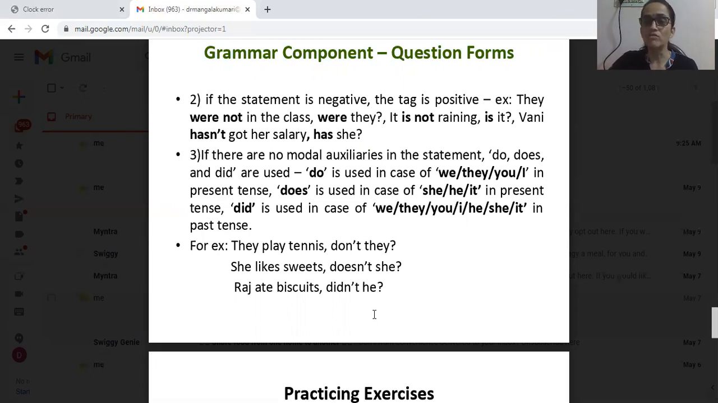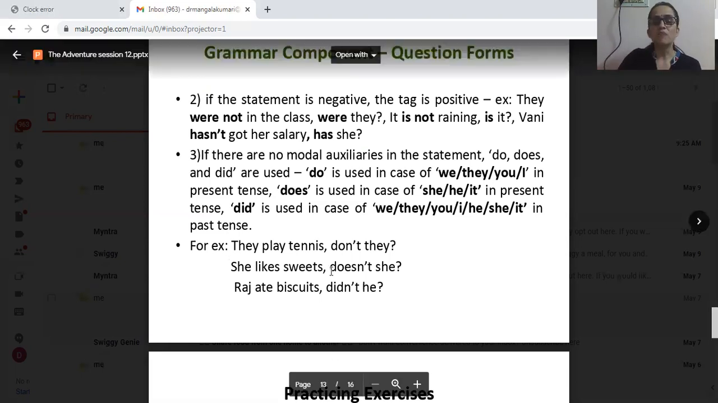Okay, if there are main verbs, do, does, or did to be added. Do is used in case of we, they, you, I, plural, first person and second person, in present tense. And does is used in case of singulars like she, he, it in present tense. Did is used in case of we, they, you, I, he, she, it, all in past tense. Okay, let us see the examples.